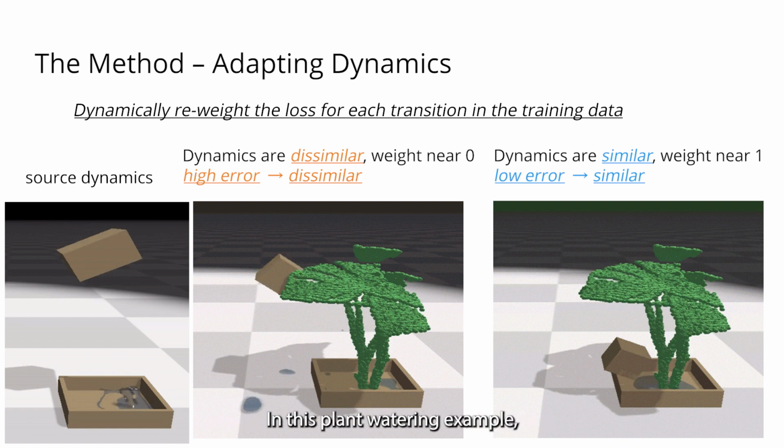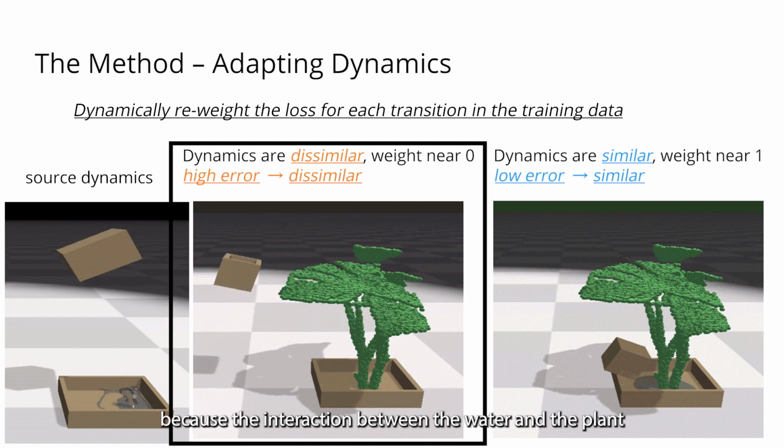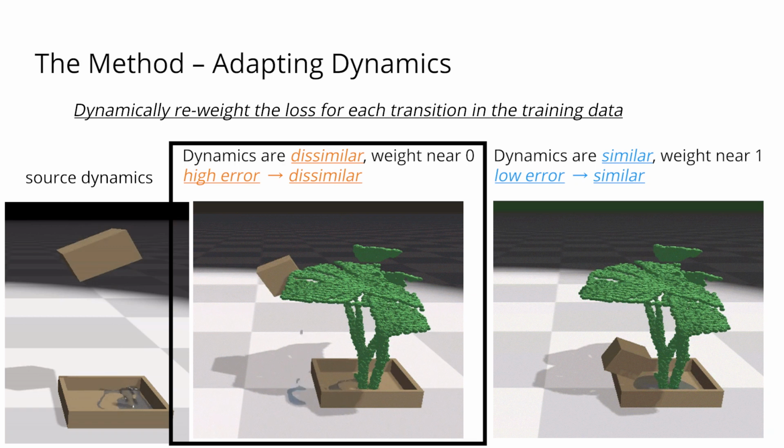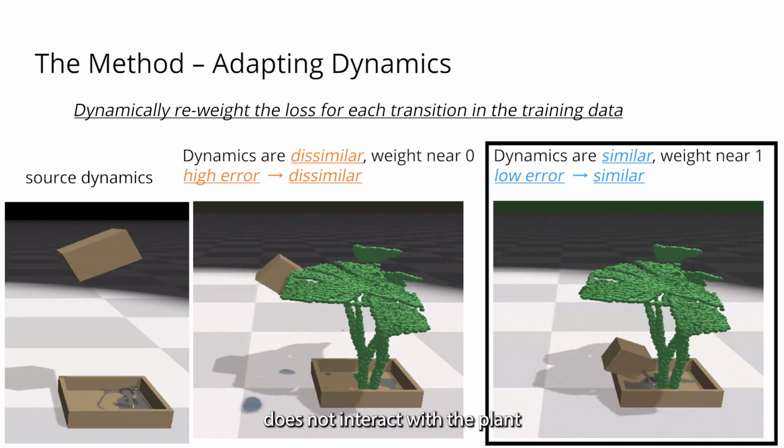In this plant watering example, the pour on the left is dissimilar to the source dynamics because the interaction between the water and the plant is unlike anything in the source environment, whereas the pour on the right does not interact with the plant, is similar to the source environment, and has low prediction error.